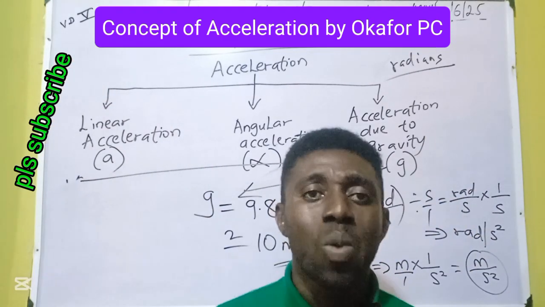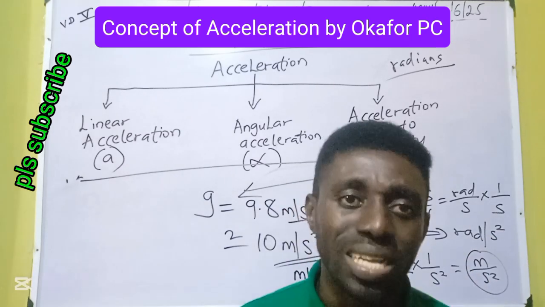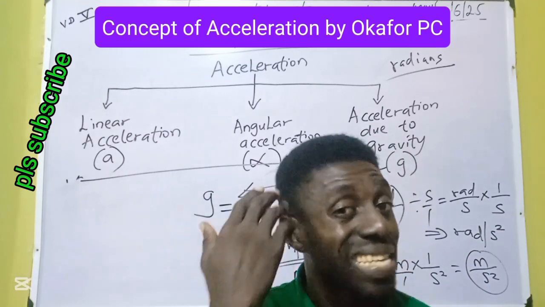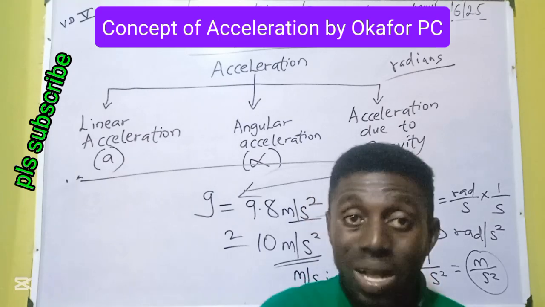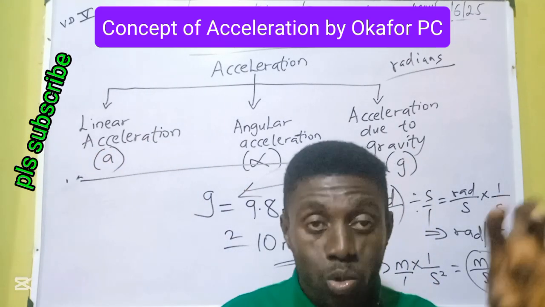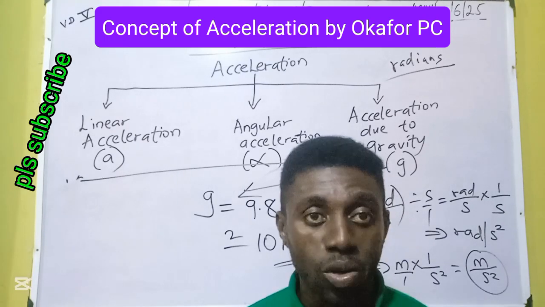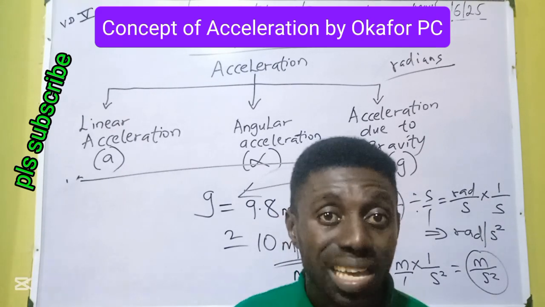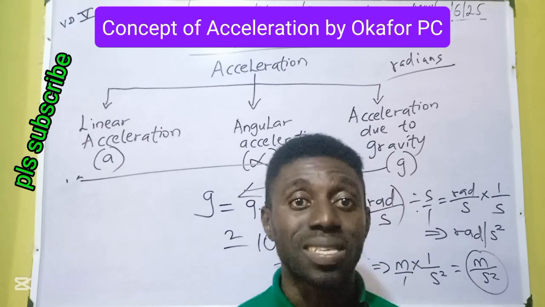Just imagine when that thing has 10 seconds, then how much speed has been accumulated? Because the speed is increasing, and that's the idea of acceleration. This time due to gravity. 1 second, 10 meters per second. 2 seconds, 20 meters per second. 3 seconds, 30 meters per second. 4 seconds, 40 meters per second. 10 seconds, 100 meters per second. 20 seconds, 200 meters per second.